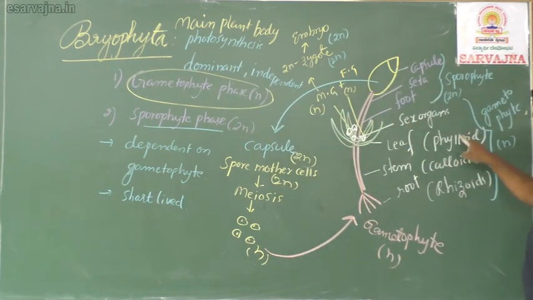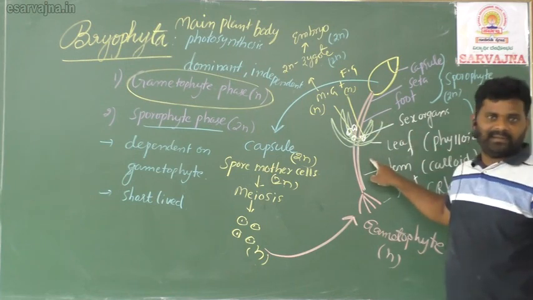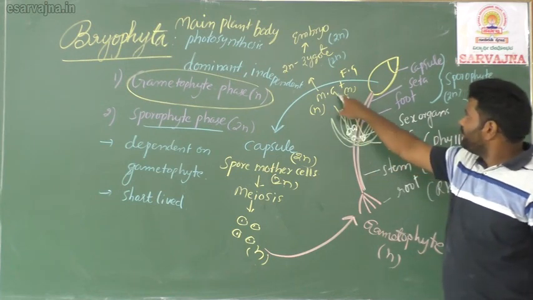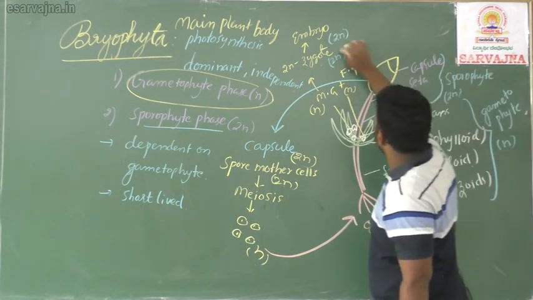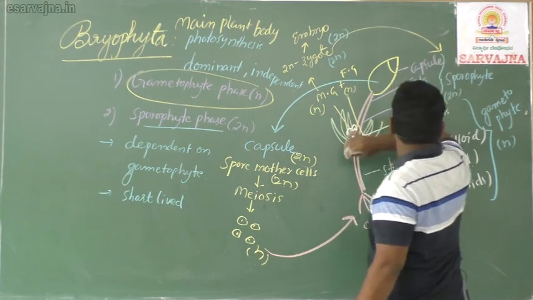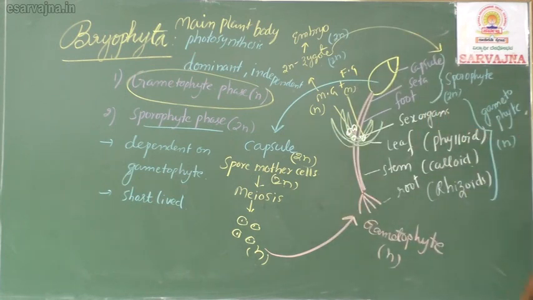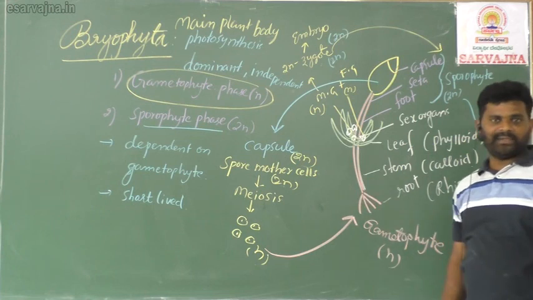Now tell me, what are the parts of the gametophyte? Root-like rhizoids, stem-like caulloids, leaf-like phylloids. In the leaf, sex organs are there. Then male and female gametes produce a zygote, the zygote develops into an embryo, and the embryo develops into the sporophyte. Are you understanding? So the sporophyte depends upon the gametophyte. This kind of life cycle is alternation of generations. So you need to understand.